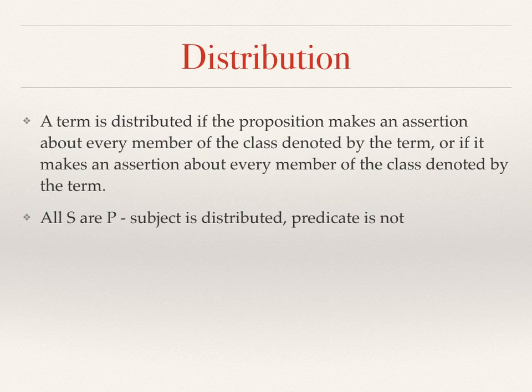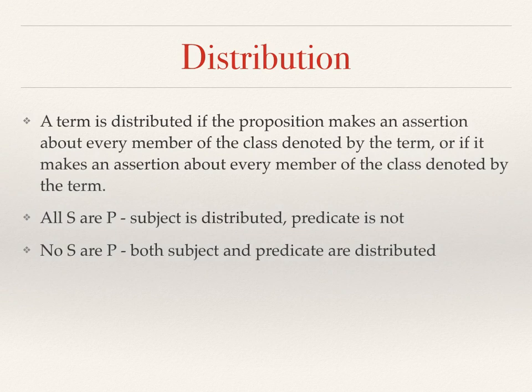So if we think about this, the subject, all men, what is being said of men is that they are mortal. And that's being said of every man. All humans are mortal. With respect to the predicate, it's not clear what it applies to. The predicate may certainly apply to things other than human beings as being mortal, and as a matter of fact, we know that that's true. All living things are mortal. So in this particular type of statement, the predicate is said of all cases of the subject. So the subject is distributed, but the predicate is not.